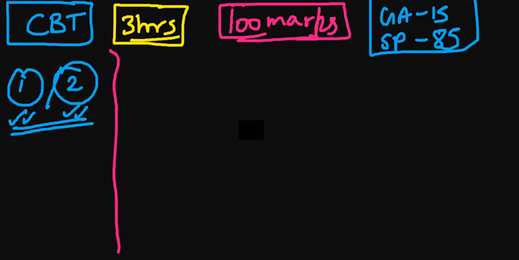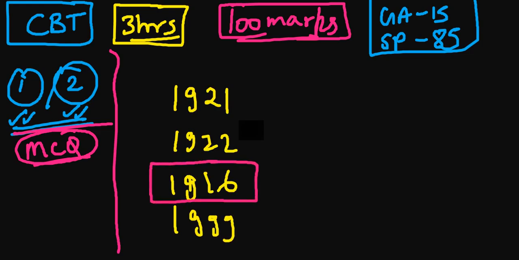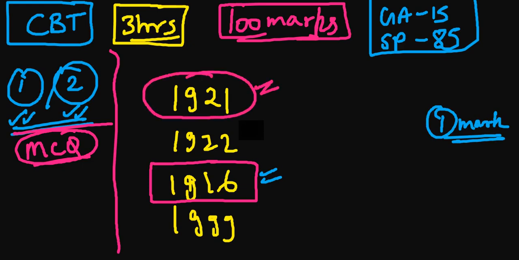Then you have the MCQ type questions where one and only one answer will be correct. So let's suppose: when was the first psychology department started in India? Options are given as 1921, 1922, 1916 and 1999. It was started in 1916. So if you click on this option, you will get the 1 mark. And if someone clicked on 1921, then 1/3 mark will be deducted.